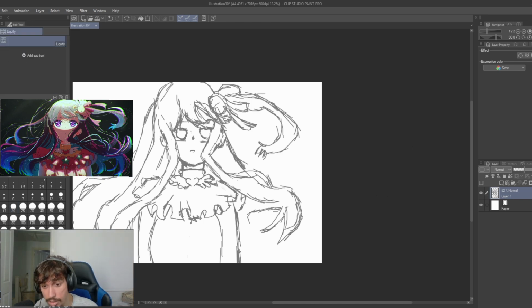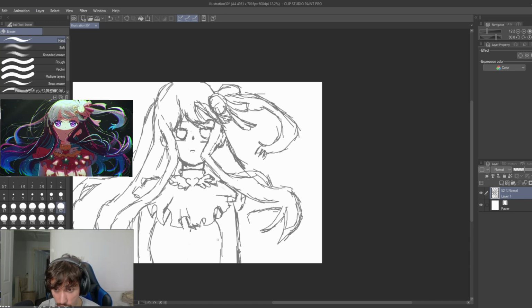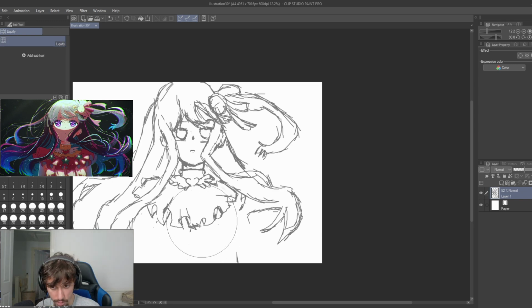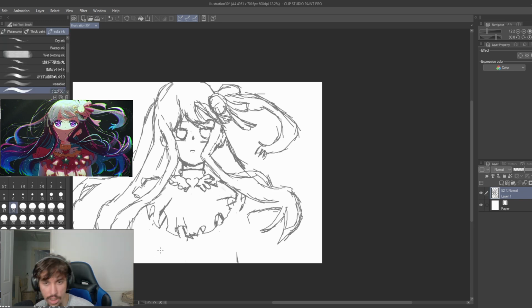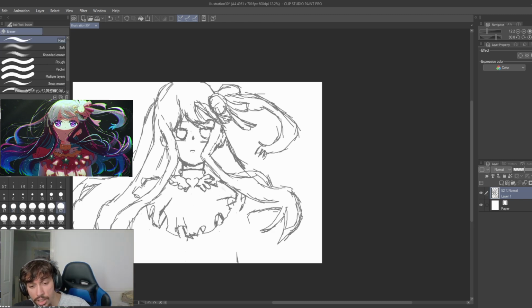I don't know if it's the best line art I've ever done. It's a bit clearer than half of my other ones. I usually have really messy line art. I feel like I did clean it up a bit with this one. There are still a lot of chicken scratches. If you look at the hair and stuff, there are still a lot of chicken scratches. It's not perfect, but I feel like it's a good improvement from how I used to do it at the very, very start. But yeah, this is the line art that I've made for it.